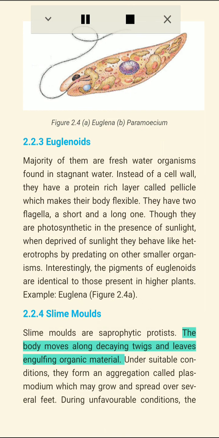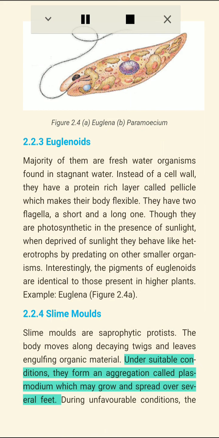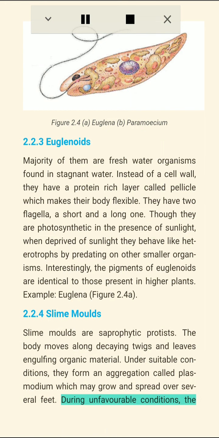2.2.4 Slime molds. Slime molds are saprophytic protists. The body moves along decaying twigs and leaves engulfing organic material. Under suitable conditions, they form an aggregation called plasmodium which may grow and spread over several feet. During unfavorable conditions, the plasmodium differentiates and forms fruiting bodies bearing spores at their tips.